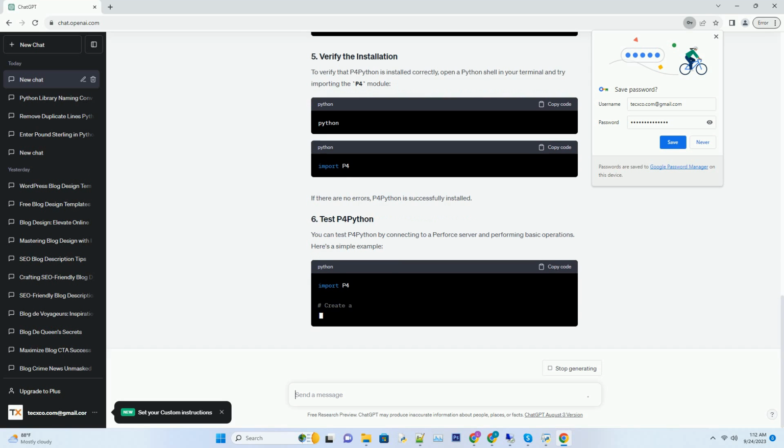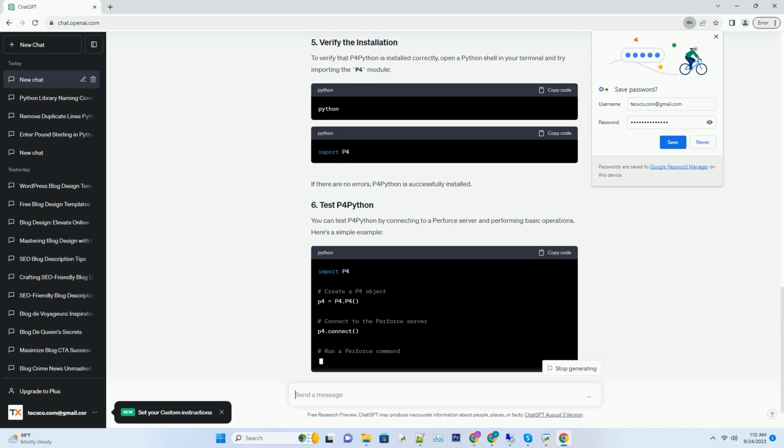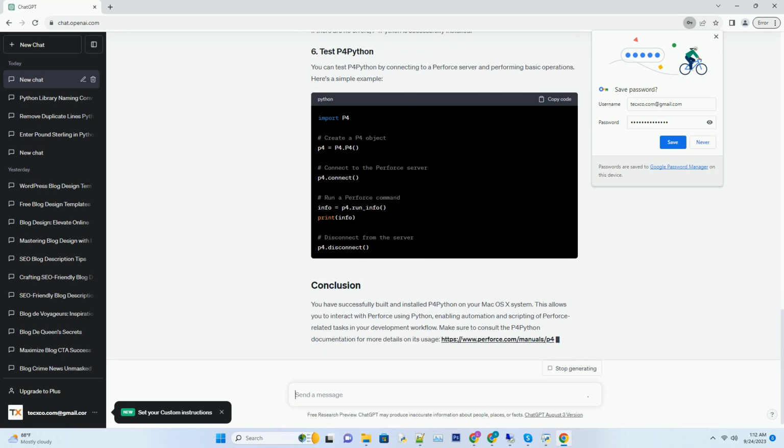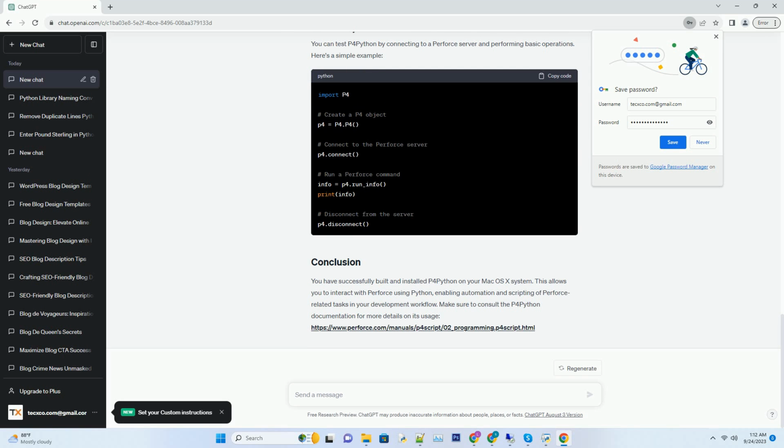Before you begin, make sure you have the following prerequisites installed on your Mac. Python. Ensure you have Python installed on your Mac. You can download and install Python from the official website, https://www.python.org/downloads, or use a package manager like Homebrew. Install Python.